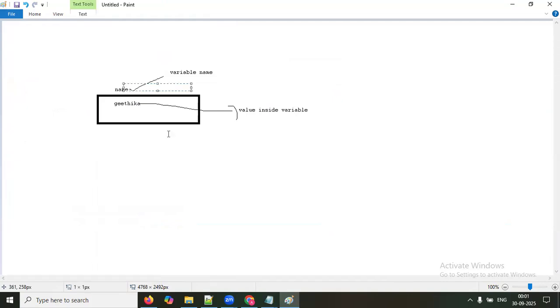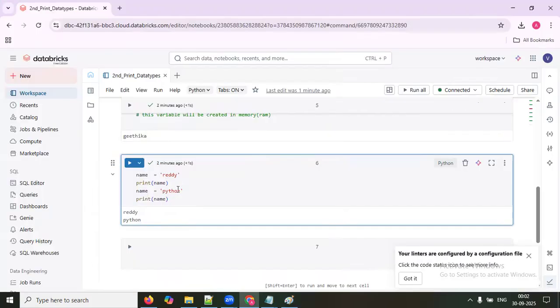This name variable should have Geetika, Reddy, Python, Arjun, Chiranjeevi, whatever name you want, you can keep it: Sachin, Kohli, more than one. Then you have to go for a different data type. That I will come to, leave it. Currently, I'm not talking about data type. I'm just talking about variable.